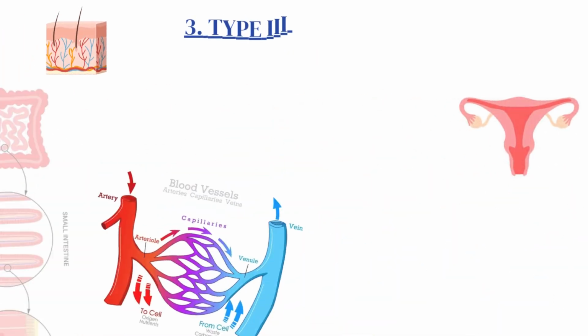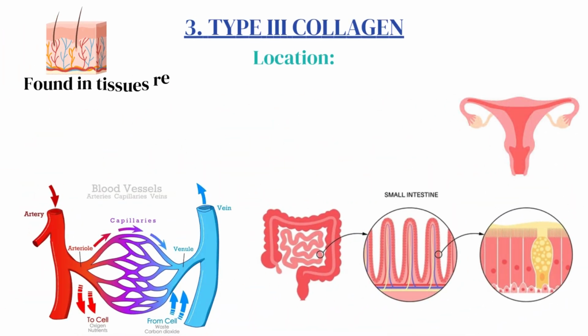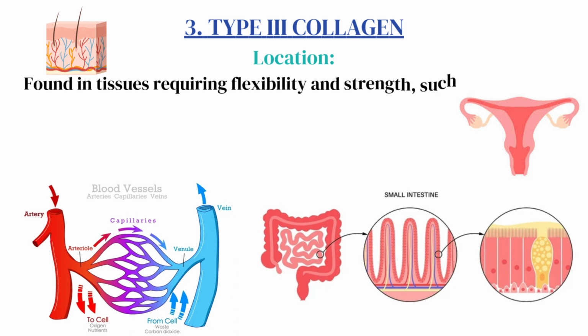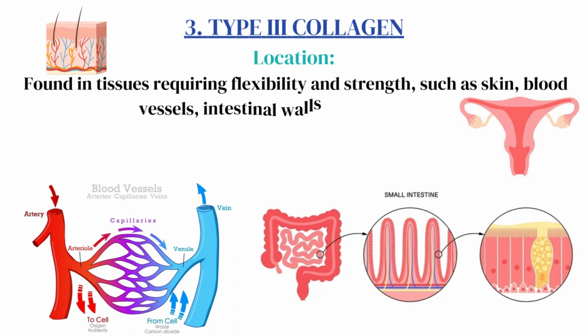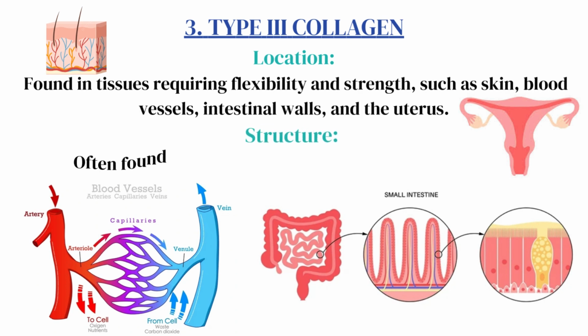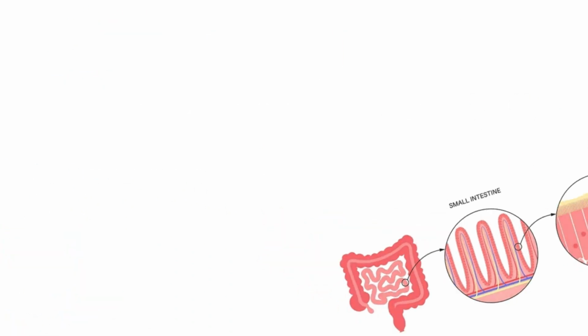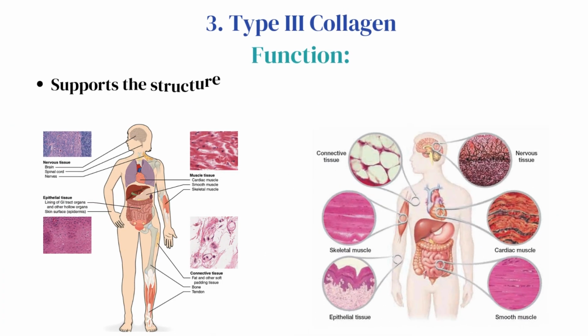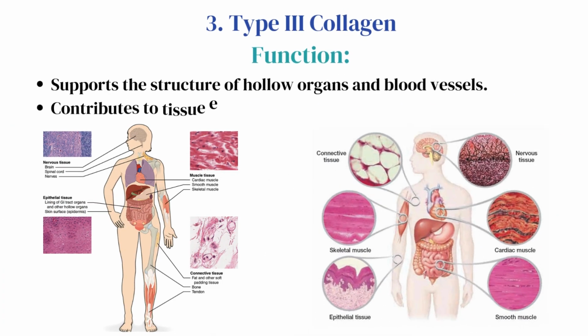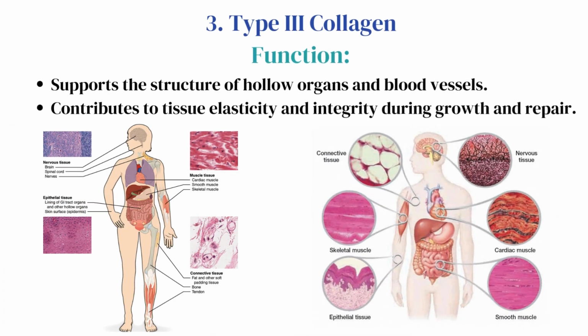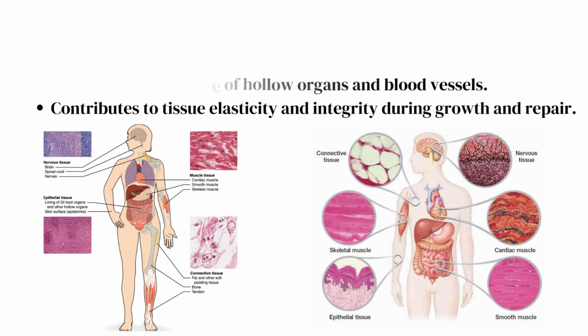Type 3 collagen. Location. Found in tissues requiring flexibility and strength, such as skin, blood vessels, intestinal walls, and the uterus. Structure. Often found alongside type 1 collagen in reticular fibers. Function. Supports the structure of hollow organs and blood vessels. Contributes to tissue elasticity and integrity during growth and repair.